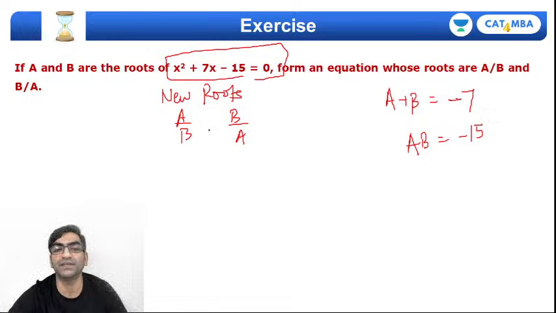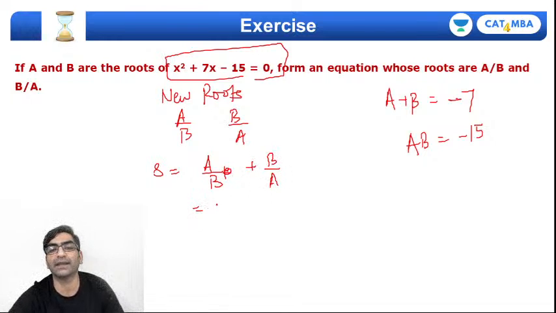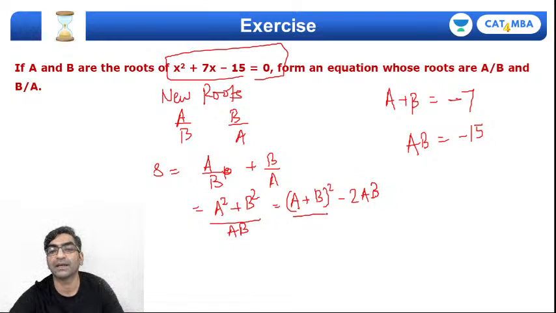Okay, so if these are the roots, then sum will be a by b plus b by a. Taking an LCM, a square plus b square upon ab. Rewrite that by using an identity. This is a plus b whole square minus 2ab. And if I split the ab amongst these two terms, then this becomes a plus b whole square upon ab minus 2.